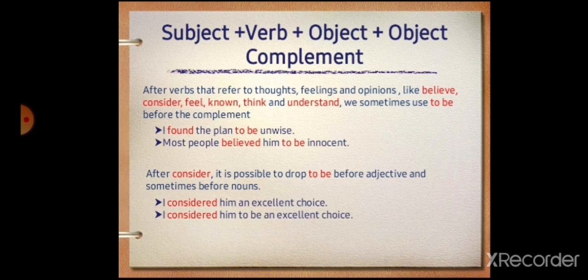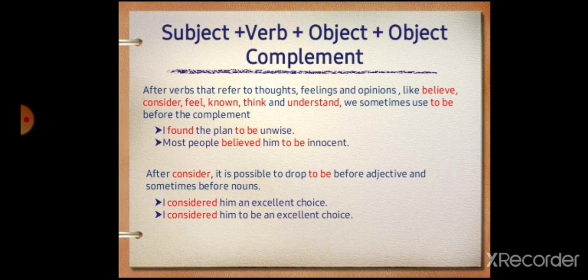After verbs that refer to thoughts, feelings, and opinions, like believe, consider, feel, know, think, and understand, we sometimes use to be before the complement. I found the plan to be unwise.